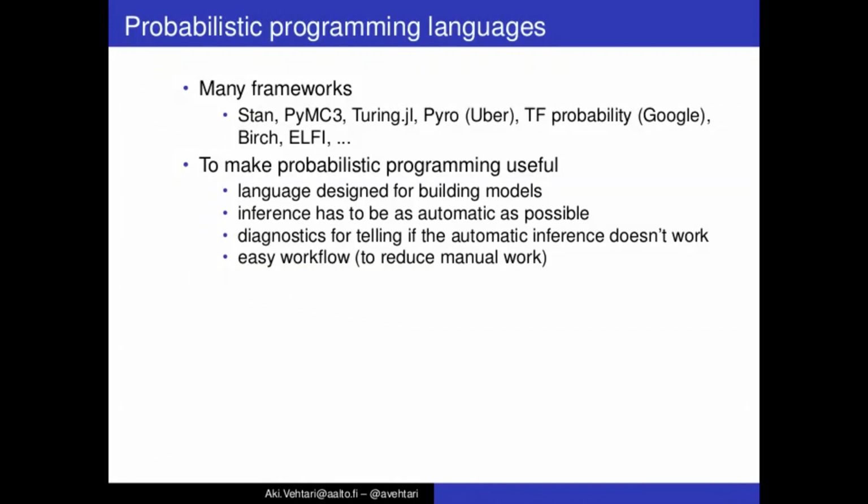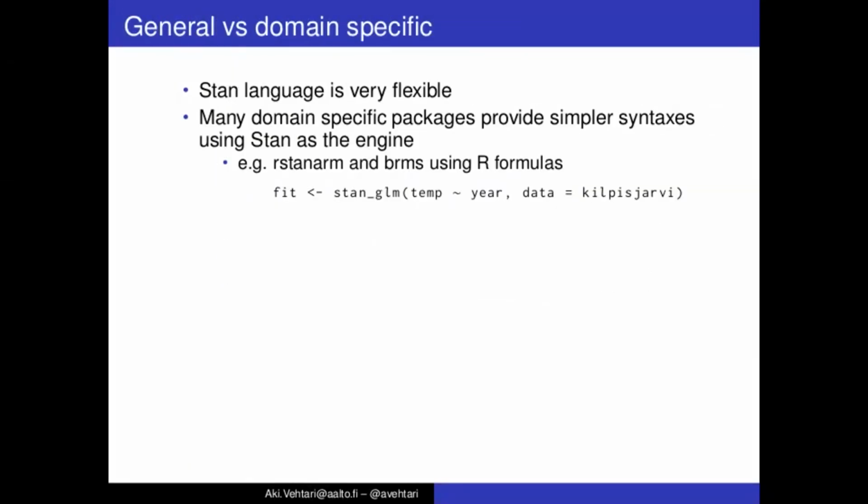There should be an easy workflow to reduce manual work. That's the benefit of probabilistic programming overall. It's not necessarily the fastest possible you could code for a specific model, but with an easy workflow we can quickly iterate different models, as in the golf example, and manual work is replaced with automation.